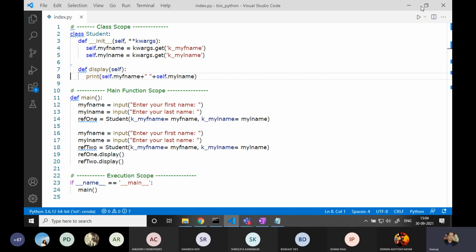Talk about line number 4 once. So in line number 4, I'm taking the self, which is the container, as you said, which is storing the references, and then I'm referencing my f name, which is a variable which I have dedicated to a particular data, and then I'm taking the kwargs value, which is storing the arguments, and then getting the value which has been stored in that particular variable.